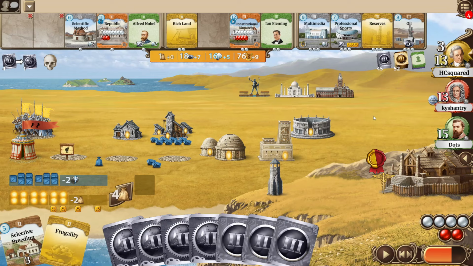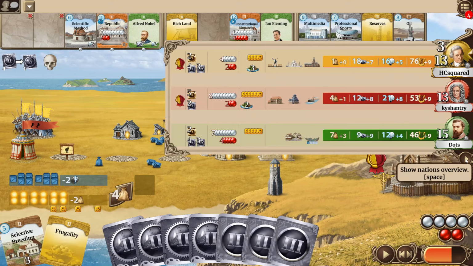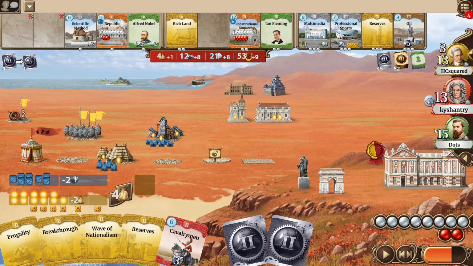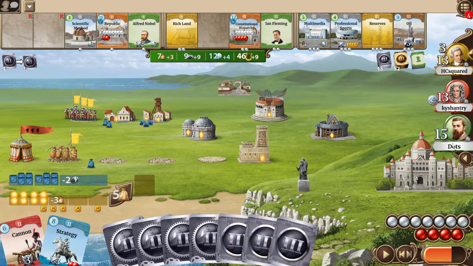And yeah, so I think at this point definitely every player still has a chance to win, but of course I have to make a guess now. I mean, Kyshantry could still get limited, but I just think if he goes into multimedia or oil, he again will get a big boost. And for Dots, I don't see as clear of a path.